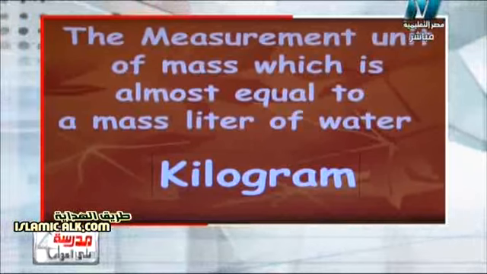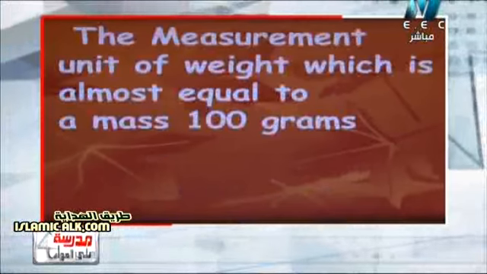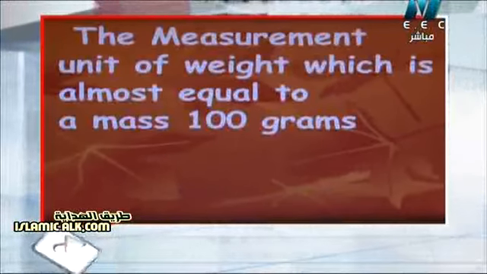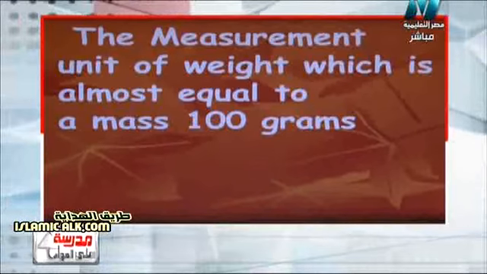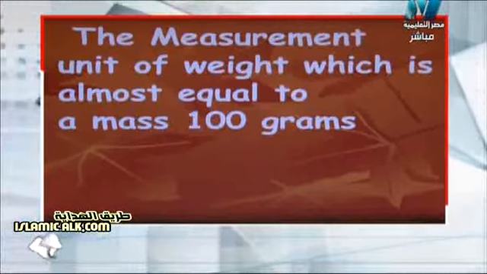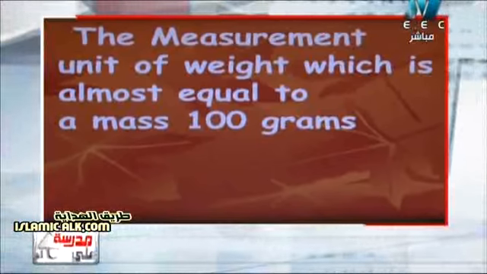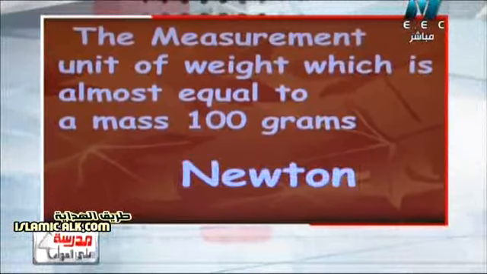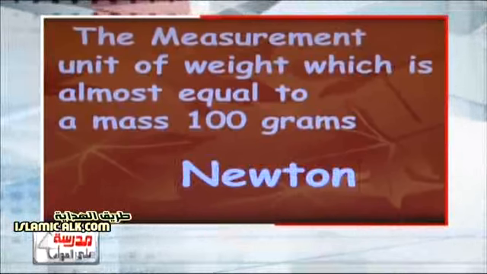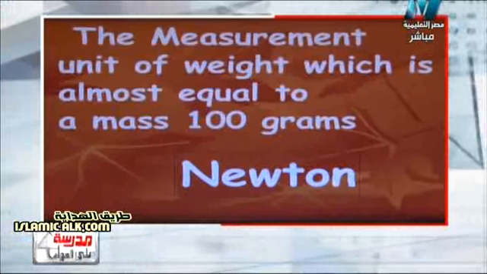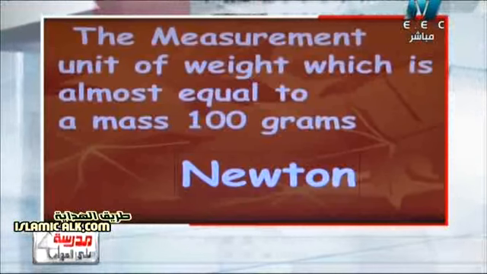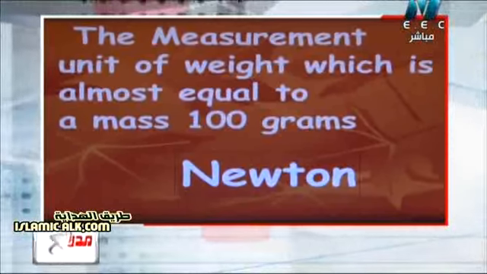Another question. The measurement unit of weight, which is almost equal to a mass of 100 gram. Surely it will be Newton. We know that we have one measurement unit of weight, which is only the Newton. Again, the measurement unit of weight, which is almost equal to a mass of 100 gram, it will be Newton.